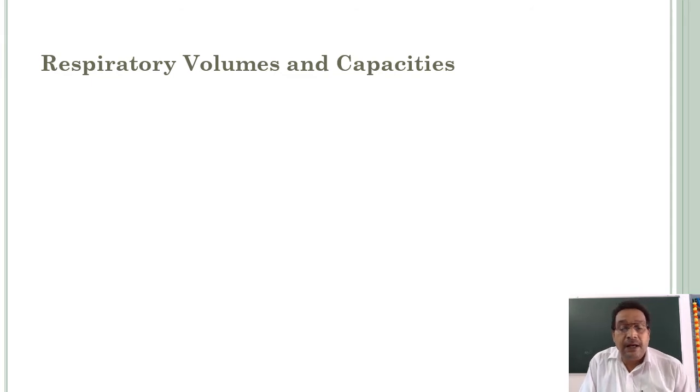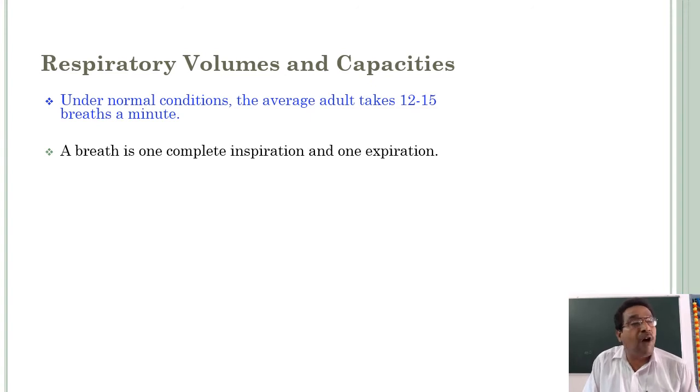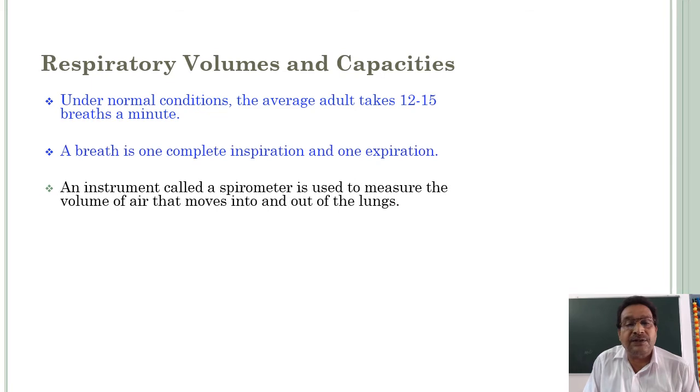Next, respiratory volumes and capacities. Respiratory volumes are pulmonary volumes or lung volumes. Similarly, respiratory capacities are pulmonary capacities, lung capacities.